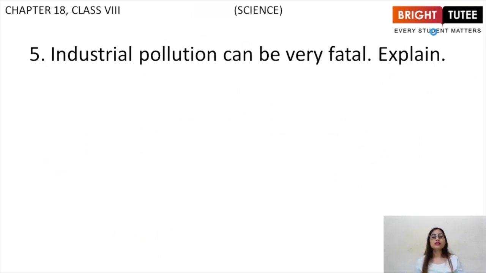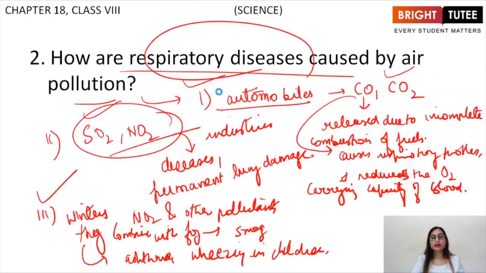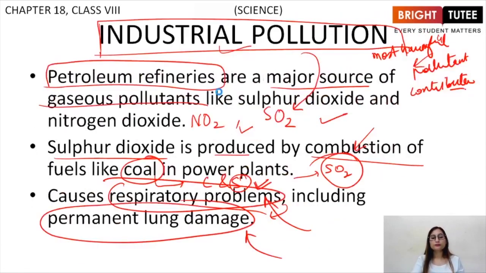Next question, industrial pollution can be very fatal. Explain. Now, industrial pollution releases gases like sulfur dioxide and nitrogen dioxide. As I told you earlier as well, sulfur dioxide and nitrogen dioxide are produced due to combustion of coal in power plants.